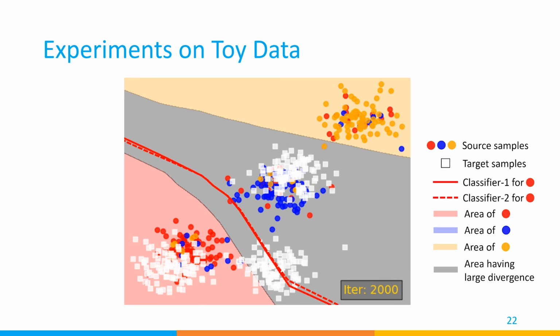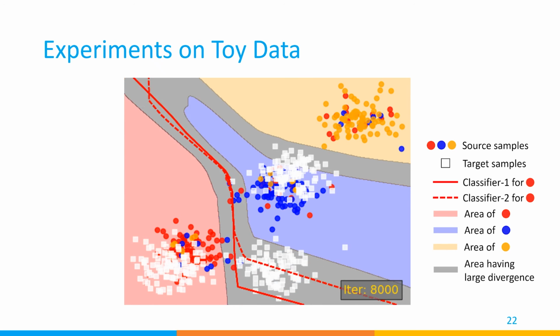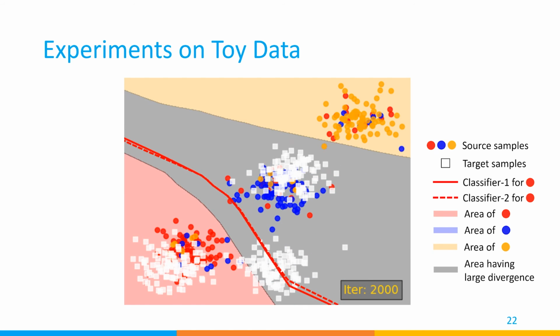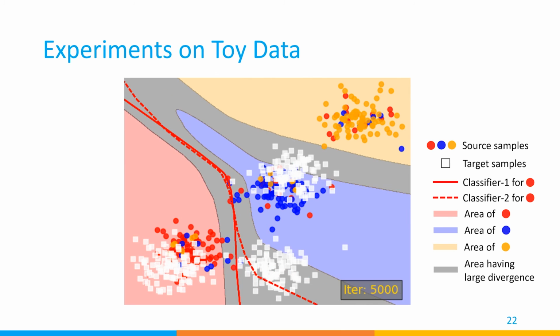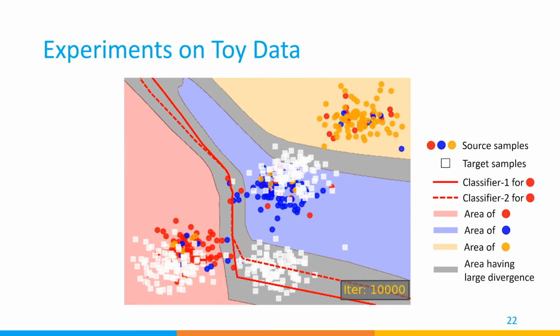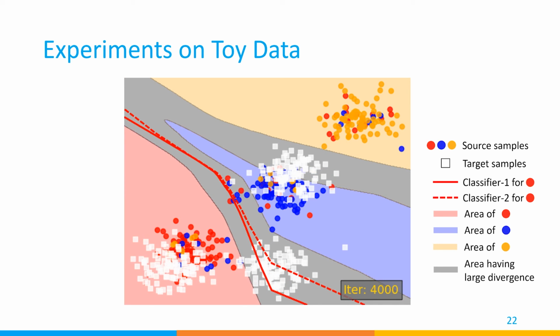This animation shows the result on toy data. Red, blue, and orange points indicate the three classes of the source samples, where the orange class is the source private class. Some source samples have noisy labels. White points represent target samples, and the target samples at the right bottom are target private samples.